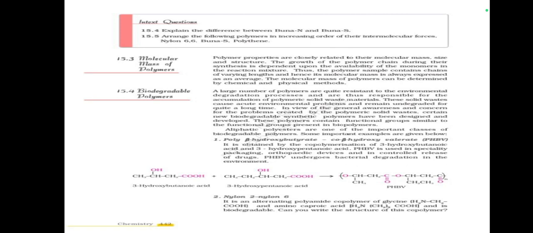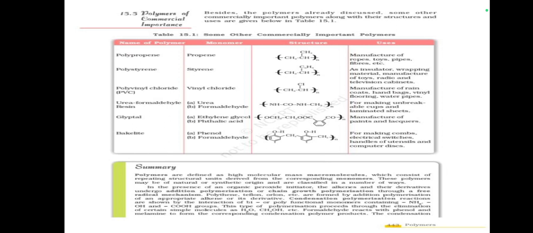These polymers contain functional groups similar to the functional groups present in biopolymers. Aliphatic polyesters are one of the important classes of biodegradable polymers. Some important examples are given below: PHBV, nylon 2-nylon 6. Polymers of commercial importance. Some other commercially important polymers are given in Table 15.1.